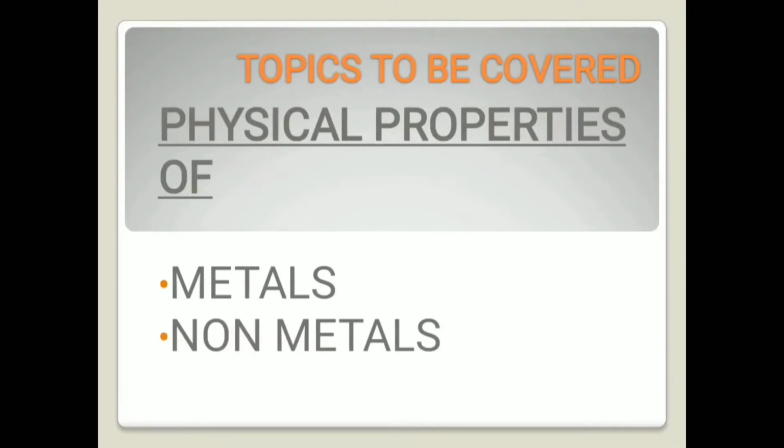Now there are two major important properties of metals. The first one is malleability, the second one is ductility. A metal can be beaten into sheets, and this property is called malleability. And the ability of the metal to be drawn into wires is called ductility. Gold is the best example of a ductile metal. And the importance of malleability and ductility is that they help us to give different shapes to the metals as required, whatever shape we want to give.